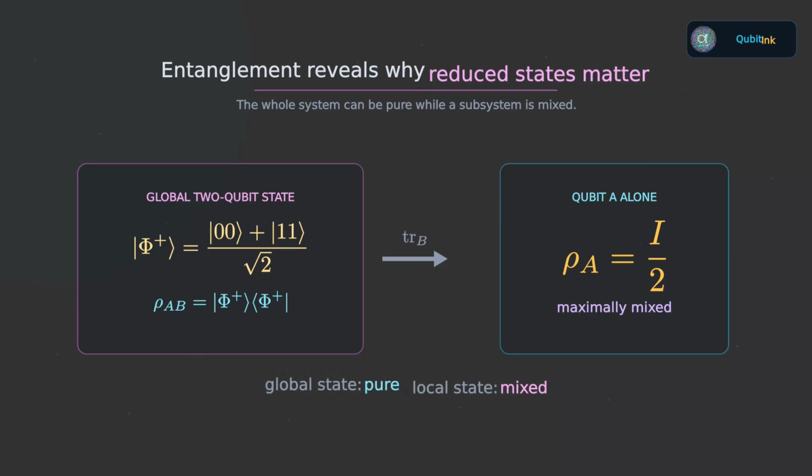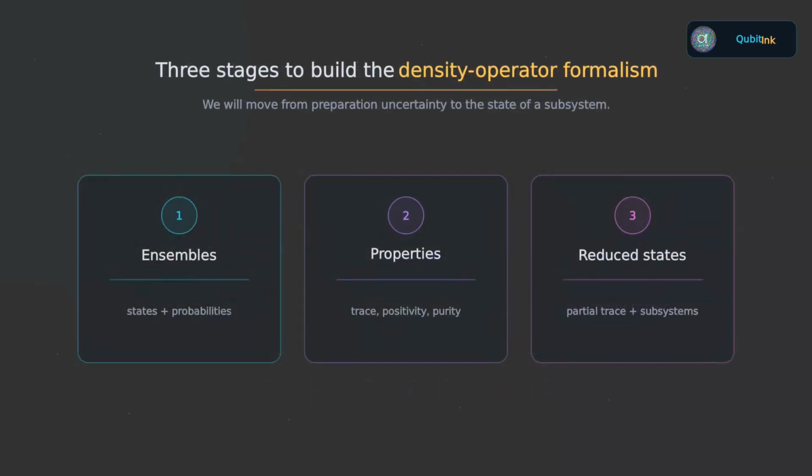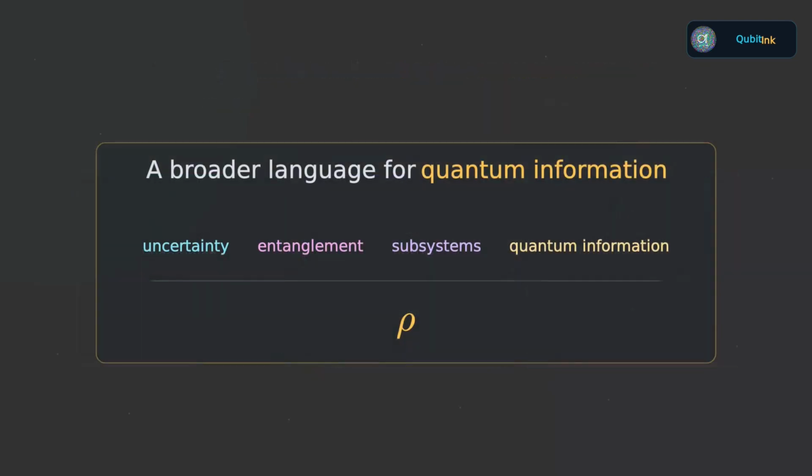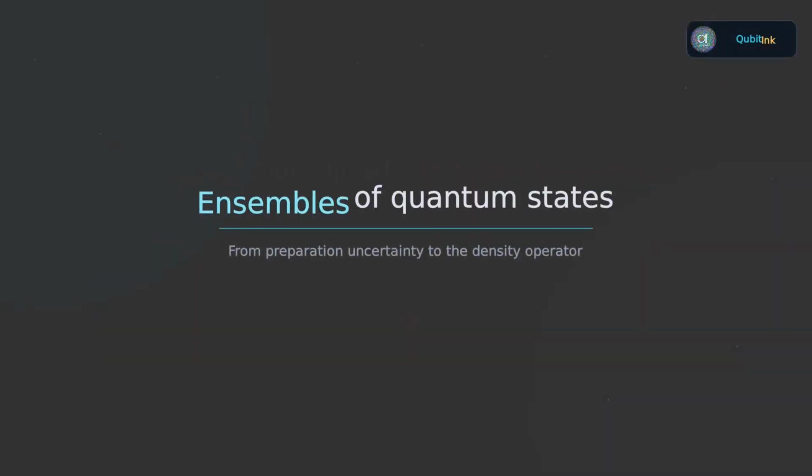So, in this video, we will develop the density operator formalism in 3 stages. First, ensembles of quantum states. Second, the general properties of density operators, including positivity, trace, eigenvalues, and purity. And third, the reduced density operator and the partial trace. By the end, we will have a description of quantum states that is powerful enough for uncertainty, entanglement, subsystems, and much of quantum information theory. Alright. Let us begin with the central idea, an ensemble of quantum states.